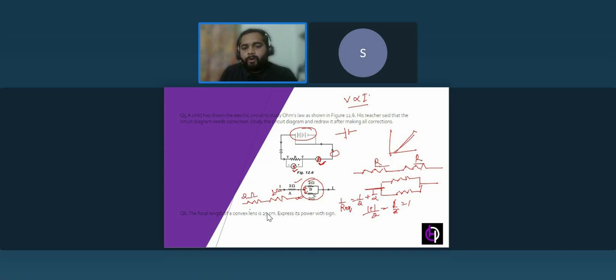Okay, so this is 2. Now in series, we normally add, R equivalent is R1 plus R2, isn't it? So this will be 2 plus 1, 3 ohm.